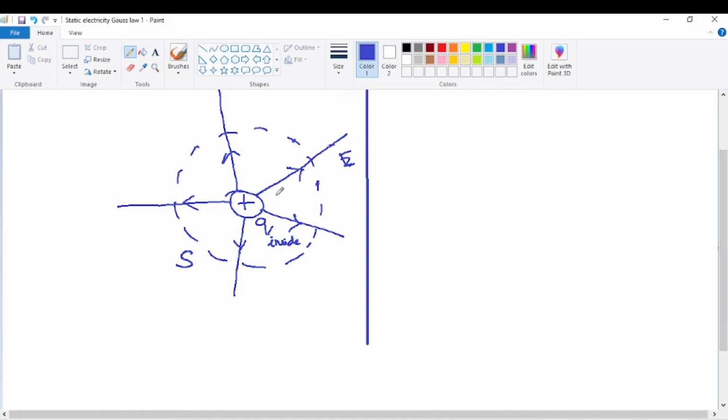Now the difference between the two statements, passing through the closed surface and emerging out of the closed surface, can be understood a little later in this topic itself.